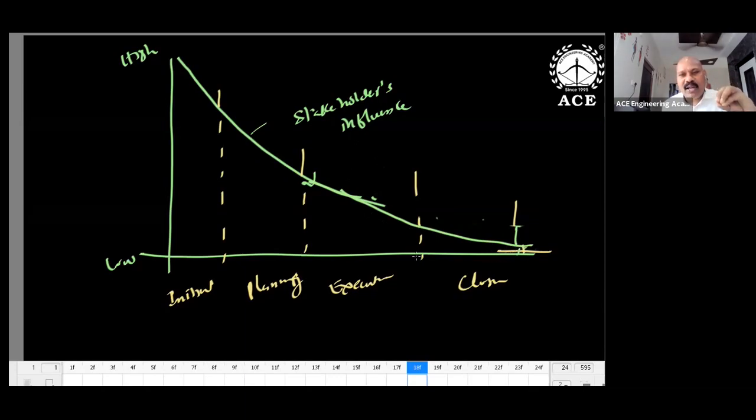So when the client is trying to change the project, he can change it only in the initial stage or the planning stage. He cannot change the project in the execution as well as closure, even though he's the main funding source. The client is a funding source, but he can influence the project in the first 2 stages only. In the remaining stages he is helpless. Even if the client is interested in changing the project, it's a big loss.